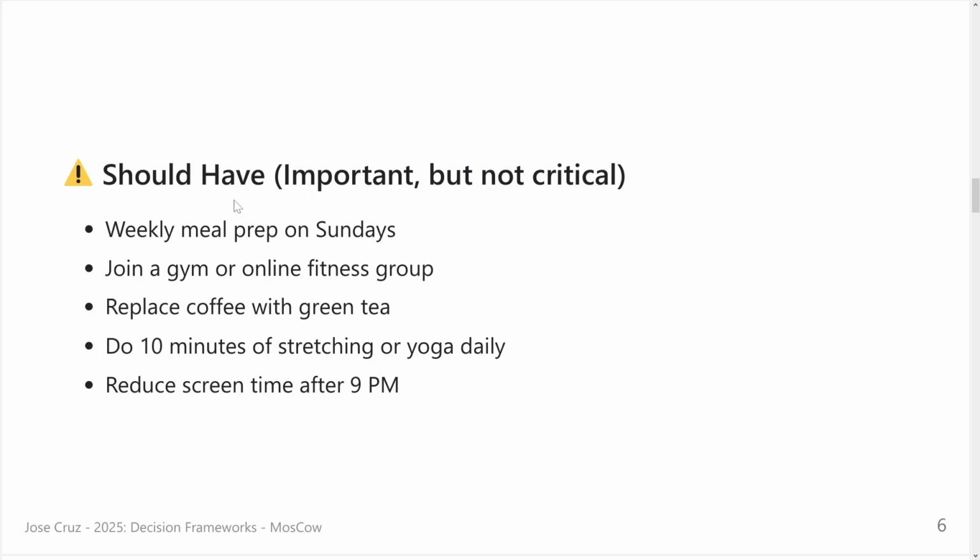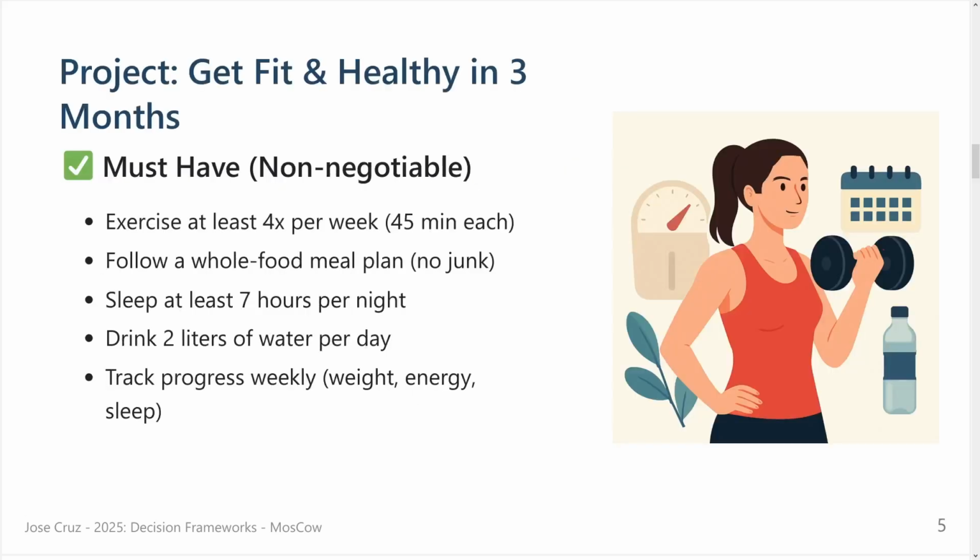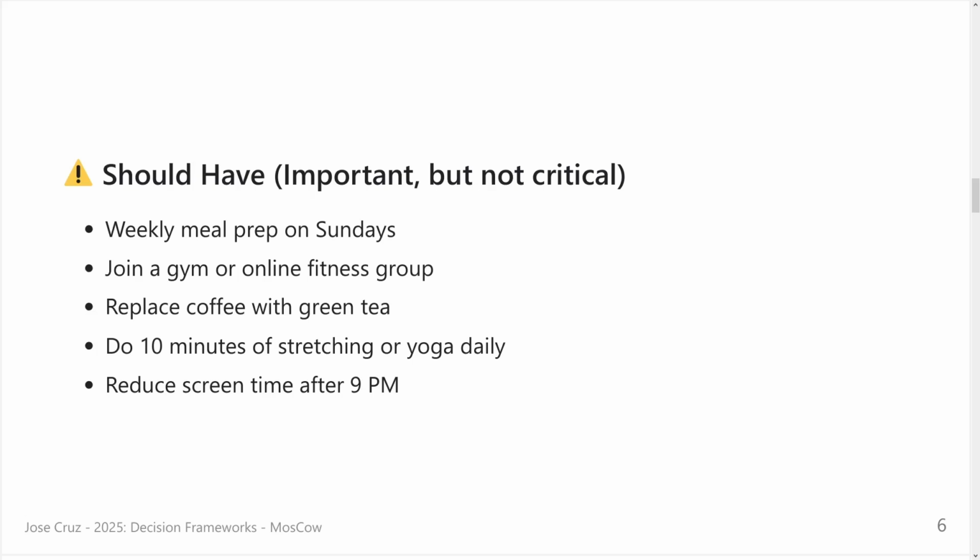Now we have the second priority. I say should have. Okay, I should do this, but it's not critical. If I don't do it, okay, I continue with the must have. So: weekly meal prep on Sundays, join a gym or online fitness group, replace coffee with green tea. Maybe it's difficult. I should do that, but I really like coffee. For my work, I need it in the morning. Maybe I will not put it on the must. I will just put it on the should. Two 10 minutes of stretching or yoga daily. Reduce screen time after 9 p.m. Okay, the must haves, I really have to do. These ones I can try.